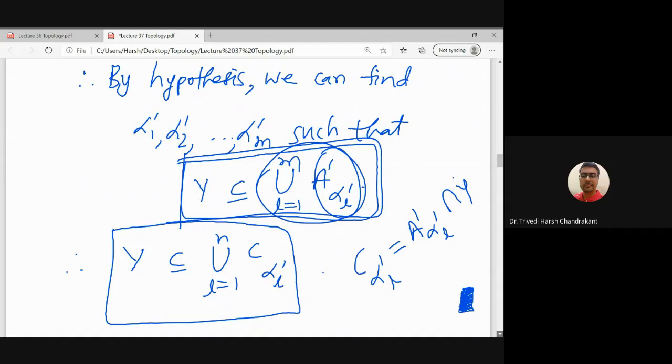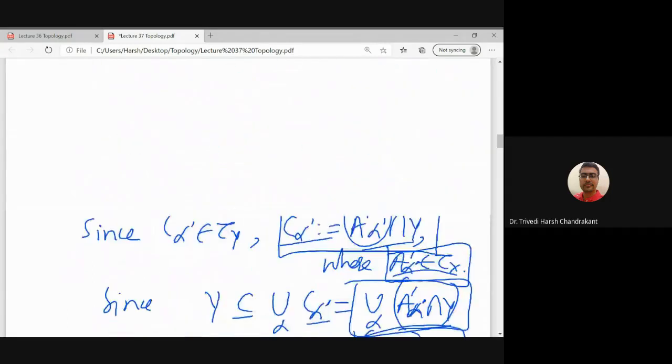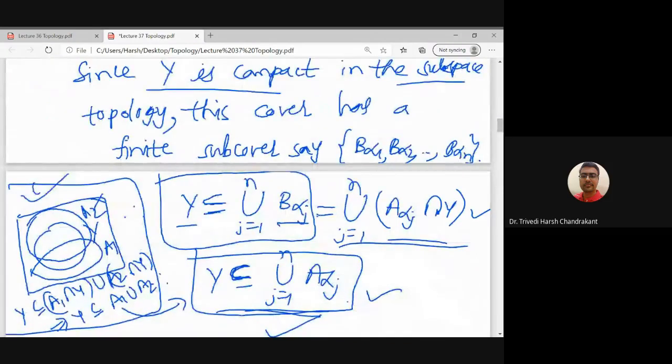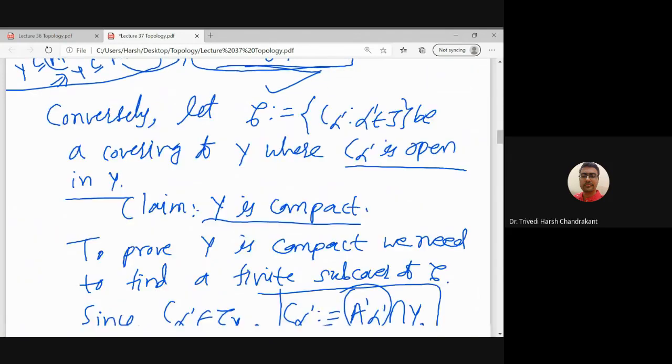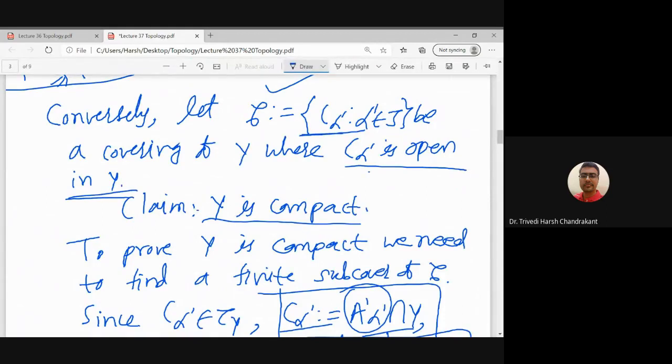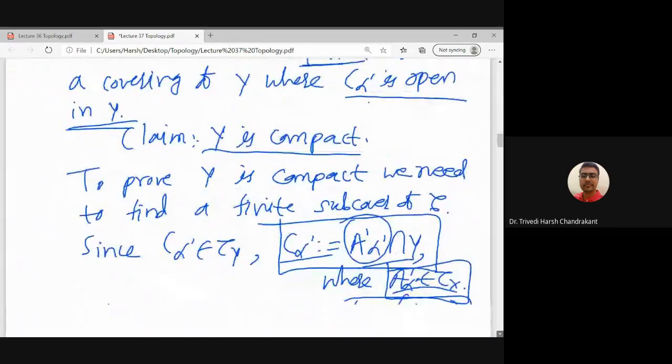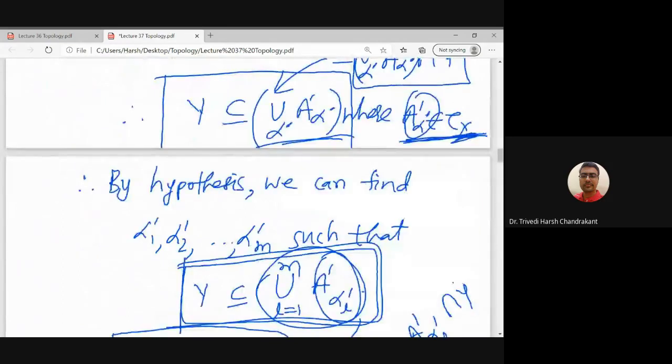Right. So once I get this inclusion, I will get this inclusion again. Every time we are using this property, this idea basically. So we started with an open cover of Y by C alphas, C alpha dash, which are open in Y, and then we have finally shown that this open cover of subsets open in Y has a finite subcover.